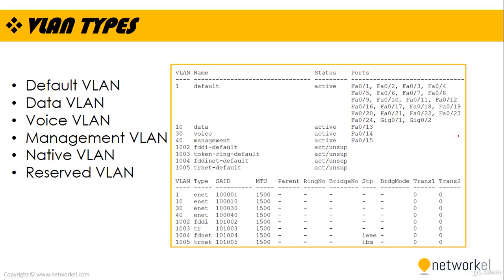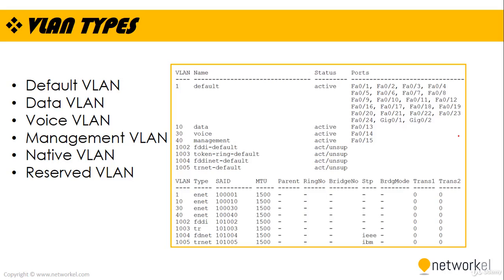The second type of the VLANs are the data VLANs. This is the normal VLAN where the traffic is carried and where the client data goes through the local area network. The third is the voice VLAN. The voice VLANs are configured to carry the voice traffic. The fourth is the management VLAN. This VLAN is used on a different network for management purposes.